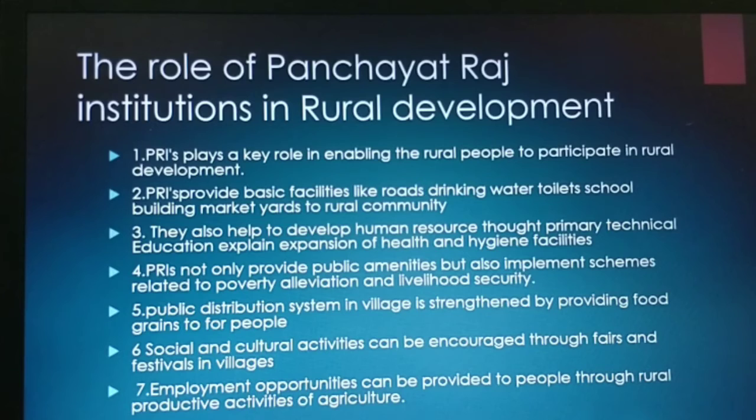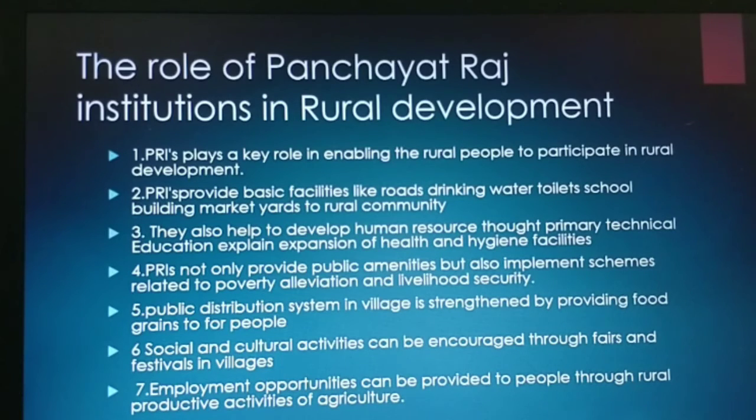Agricultural products and raw materials can also be developed into industrial sectors like the sugarcane sugar industry and cotton textile industry, and other materials like tobacco for the cigarette manufacturing industry, and alcohol manufacturing, because they can manufacture it from sugarcane waste. These types of industries, when established, can give employment opportunities. That's why rural development plays a very important role in the Panchayat Raj system.